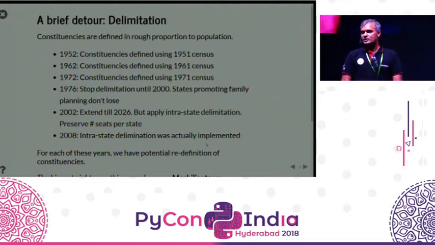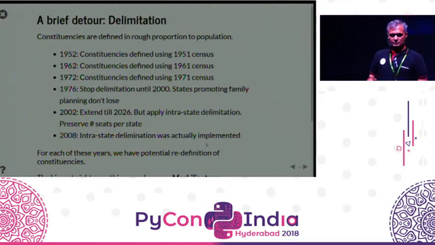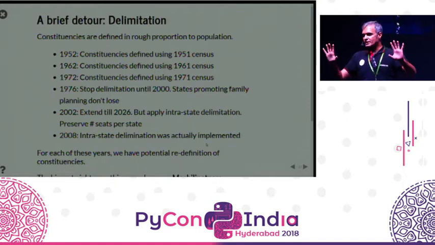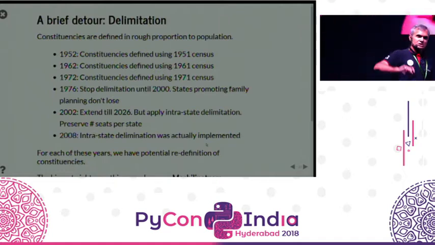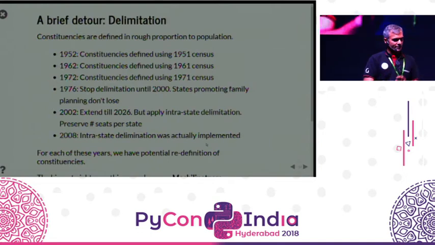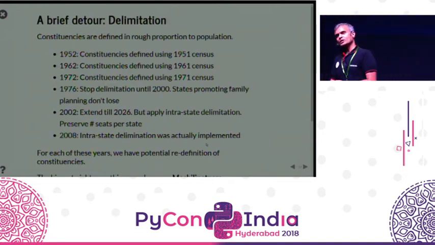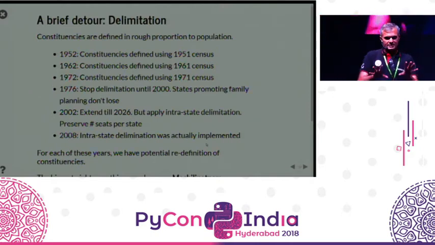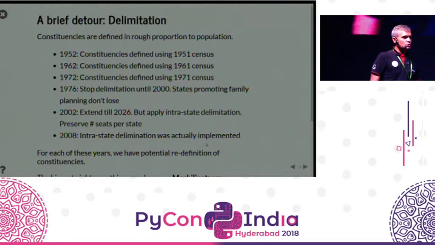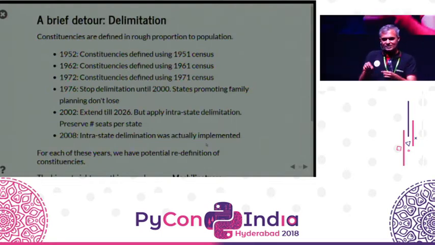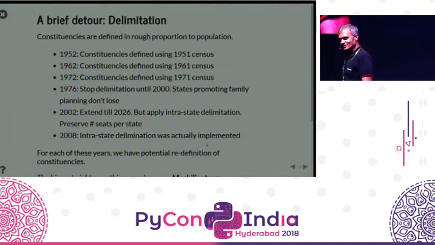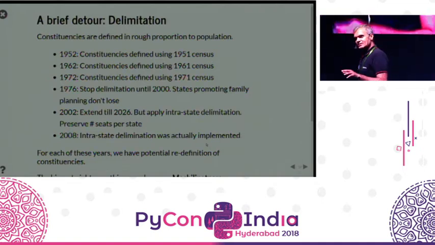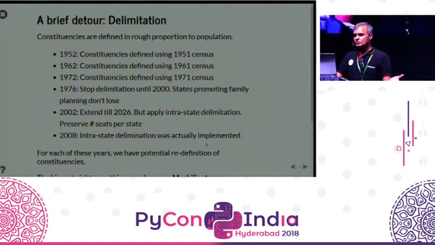So the central government said, okay, then as of 1976, we will stop all of this. The constituencies will remain frozen as of 1976 till 2000. Till then, you do your family planning properly. And then in 2000, they said, okay, we'll give you 26 years more extension. So until 2026, which is coming up now, delimitation is frozen. All states have an equal representation. But in 2002, they said, look, states can have constant representation, but at least within the states, let the boundaries be redrawn. That's okay. So they did that. And as a result, we suddenly had completely different constituency names.